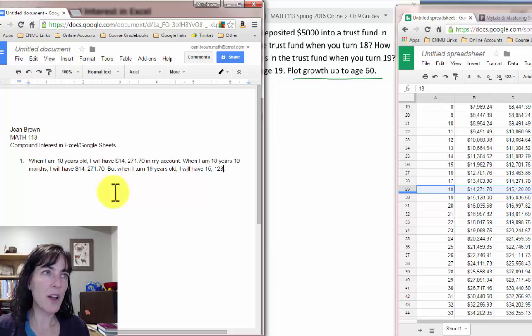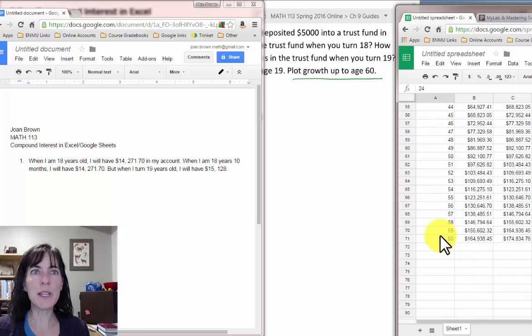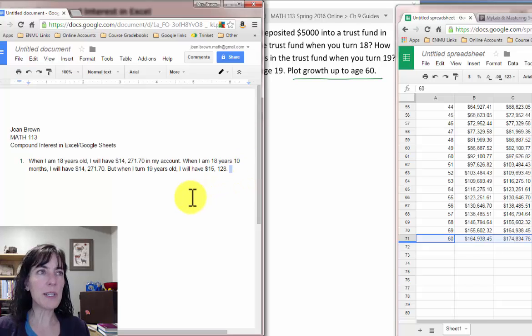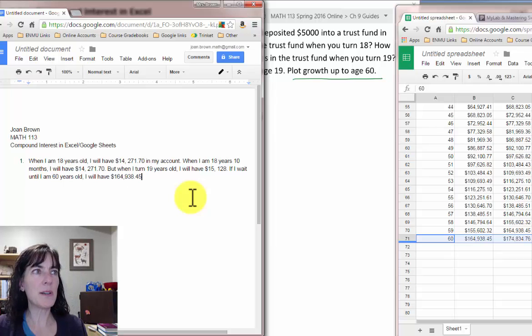But when I turn 19, I will have, so the next year, then you will have $15,128, and that is not written as dollars, so I want to put a dollar sign on the front. And then we had a question about how much will be in the account when you turn 60, so we'll scroll down to there. So the start of the 60th year, that's right when you turn 60. We might say something like, but if I wait until I am 60 years old, I will have $164,938.45. Wow, I should wait until I am 60. Definitely, that's a lot of money.